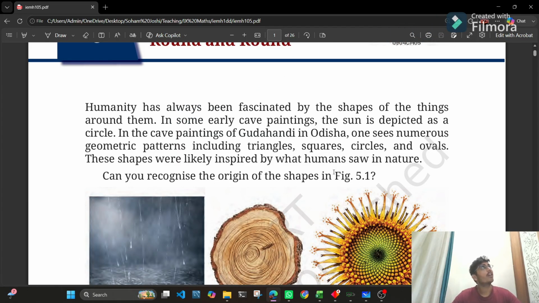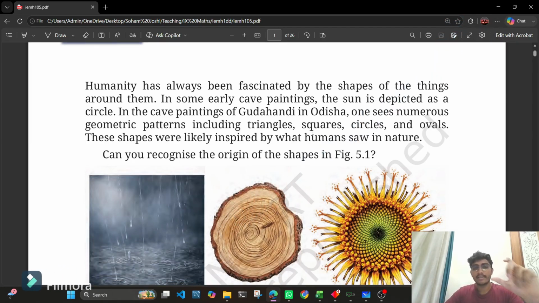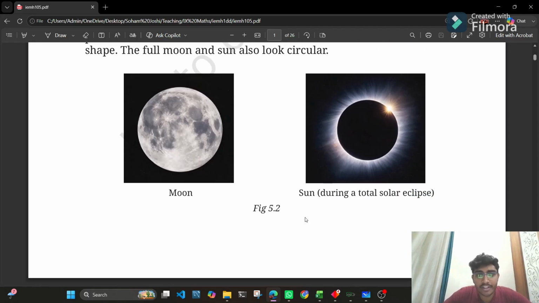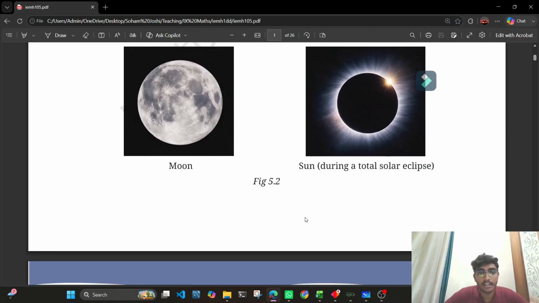Like we have a clock, we have a fan. I think it is clear what circles are. We can see raindrops also as circles. In smaller classes you may have learned that Earth is a circle. Earth is not a circle; it is geoid in shape. But you can assume it as a circle because it follows a circular pattern, and from a distance it seems to be a circle.